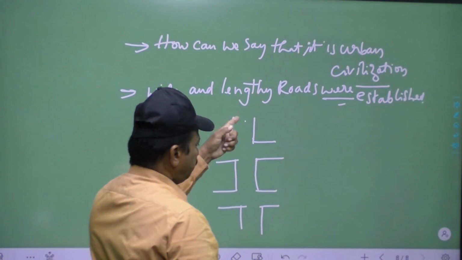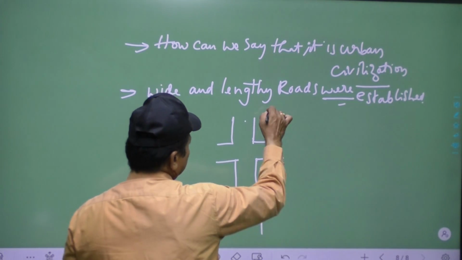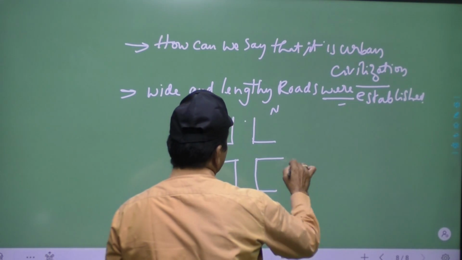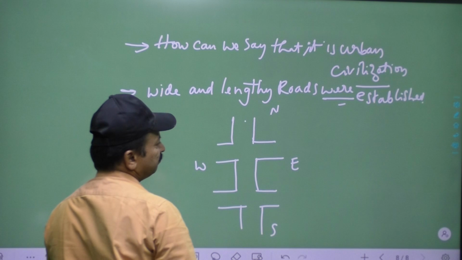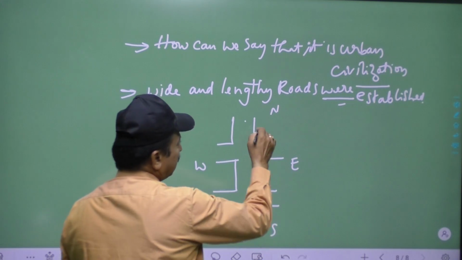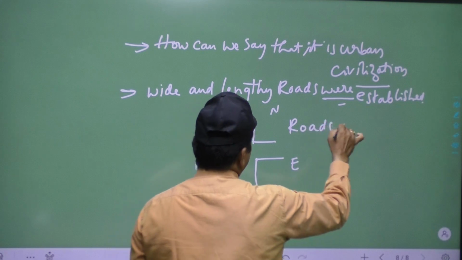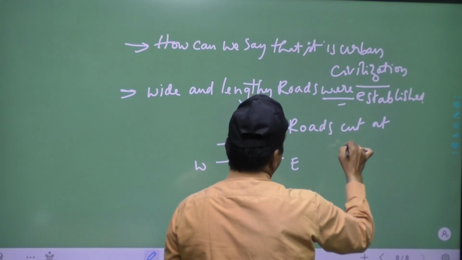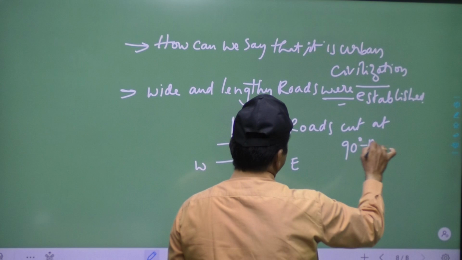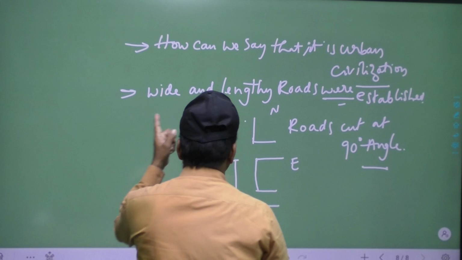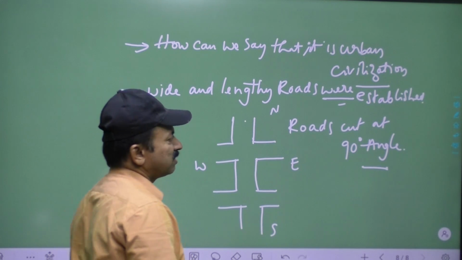So you see, big roads are there, north and south. Big roads they established north and south. East and west, small roads established. So like that, roads cut at a 90 degrees angle. That is also another point. The four-road circle was called Oxford Circus.